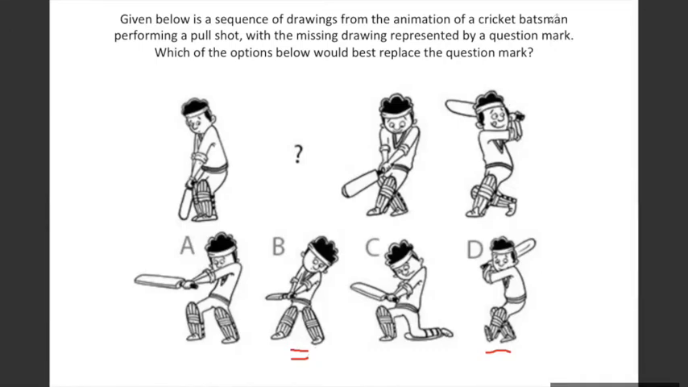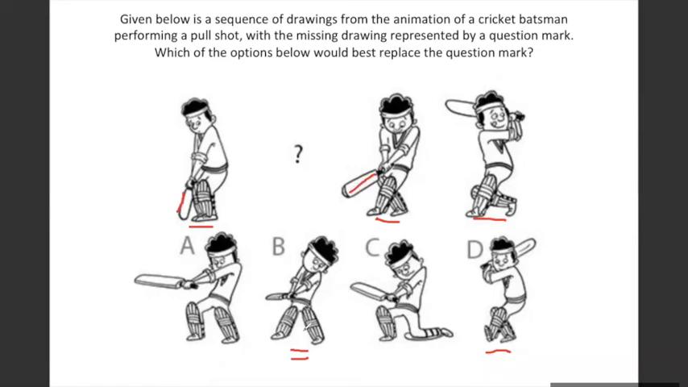Okay. Those who are saying B, did you check the position of the legs? Here they are together. Here they are in cross. And then here also they are in cross. So I have a question. If you look at the position of the bat also, the position of the bat and the legs, just look at that. Here it is that, and then here it is lifted above.